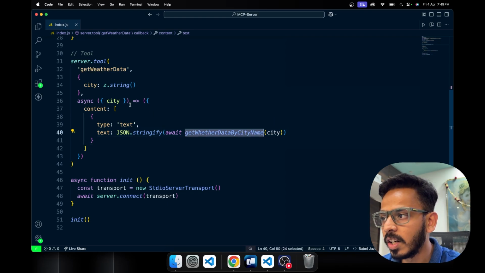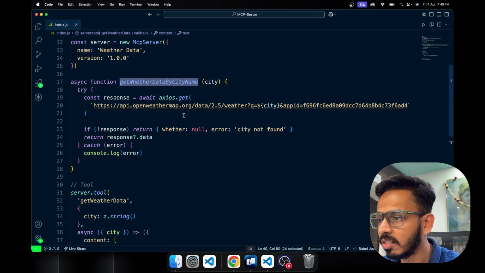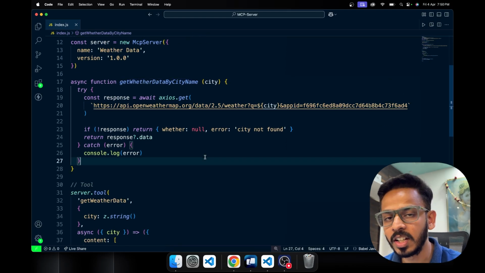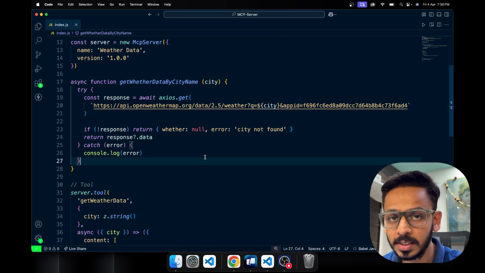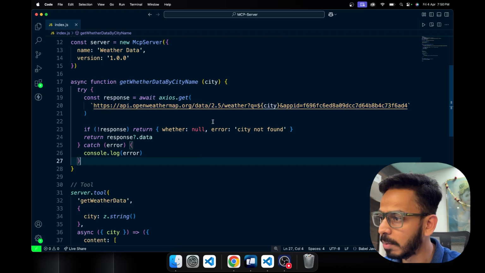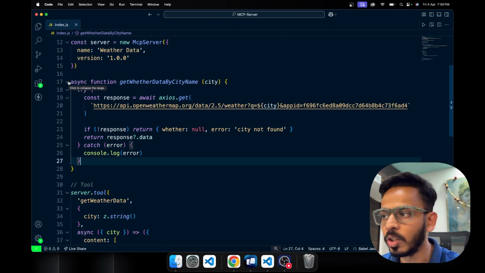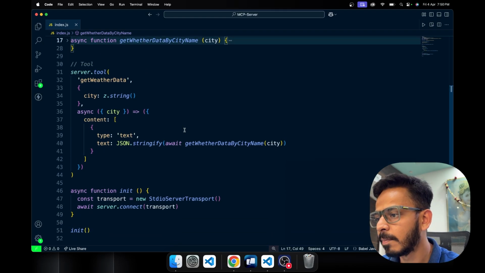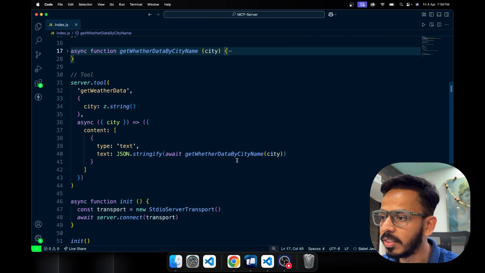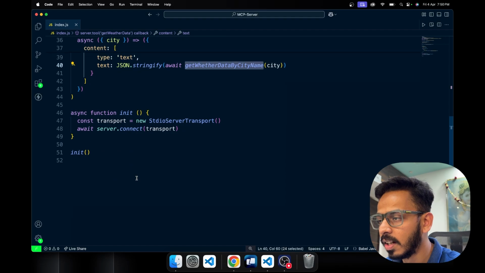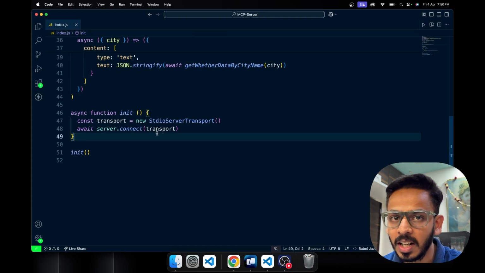Here we have created an async function which will give us the response for the weather of a particular city. I have used the OpenWeatherMap API for this. It's just normal JavaScript: axios.get, pass the city over here, this is the API key, and return response.data. Just a normal function to get the response from a particular API. When we get that response, we await it and stringify the response into JSON format. And this is how we basically initialize the MCP server.